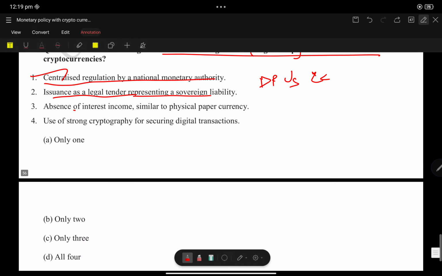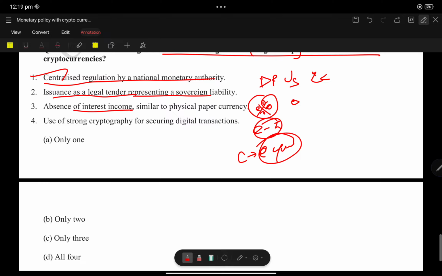Statement 3, absence of interest income. So we don't get any interest. This statement is very important with respect to cryptocurrency and the e-rupee, because China's digital e-yuan is bearing interest, but India's e-rupee does not bear interest.